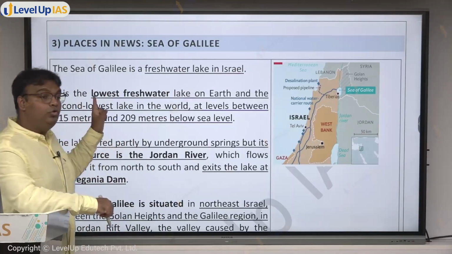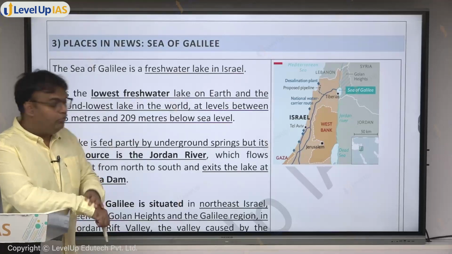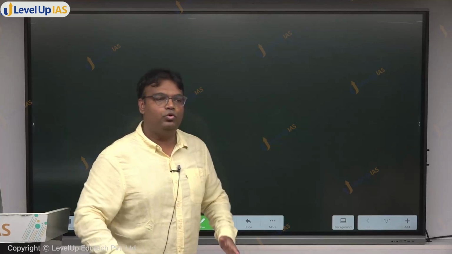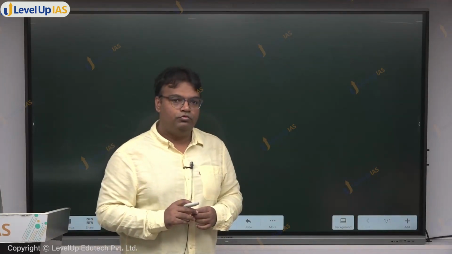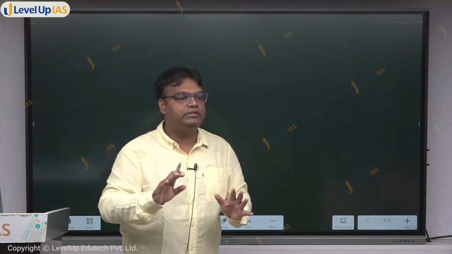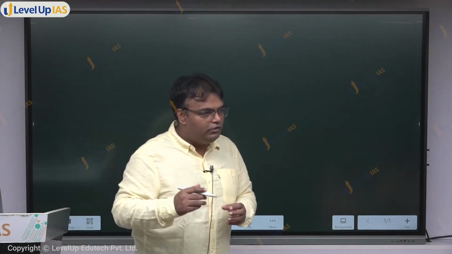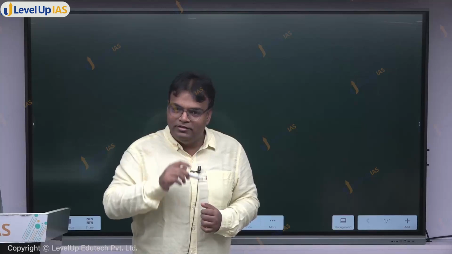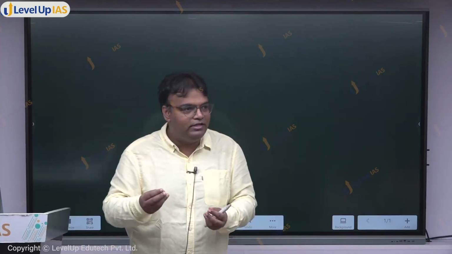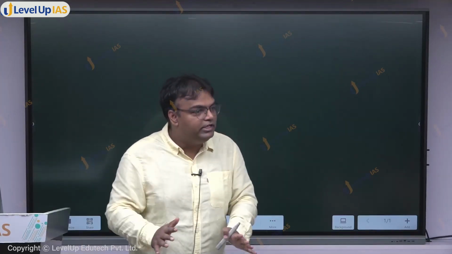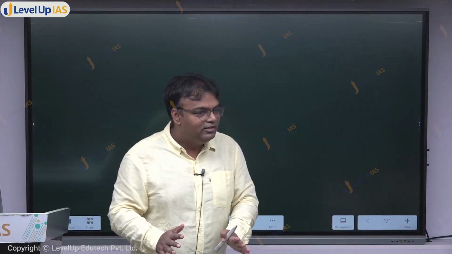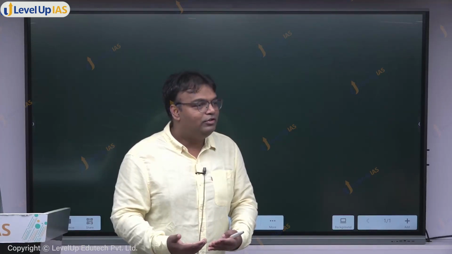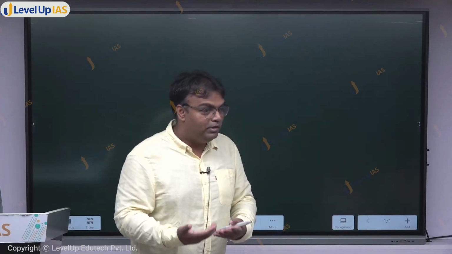Second, it's the lowest freshwater lake in the world. Now, what is meant by a lake being the lowest freshwater lake? Generally, for lakes which are very low, anything flowing out of that lake is difficult. And if nothing flows out, only water is coming in. When water only comes in, it brings minerals and all, and then the water vapor evaporates. What is left inside? Minerals and the salt. So generally lakes, when they are very low, are salty lakes. But this is an exception.